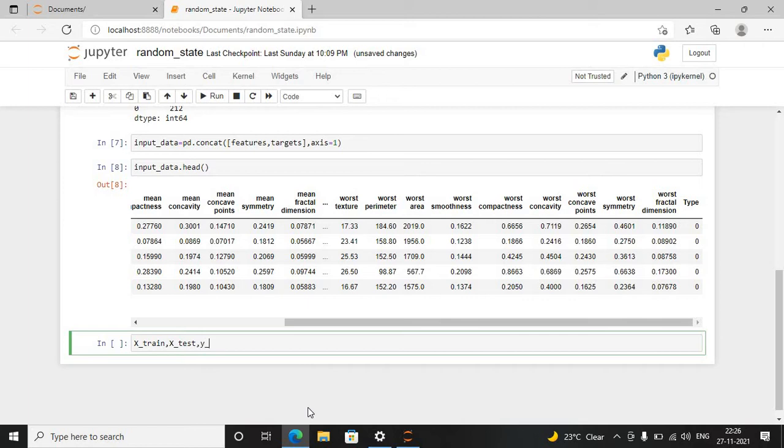I'm going to receive 4 variables as output: the train and test data for the features, and also the train and test data for the targets.